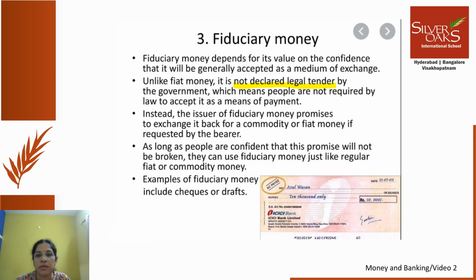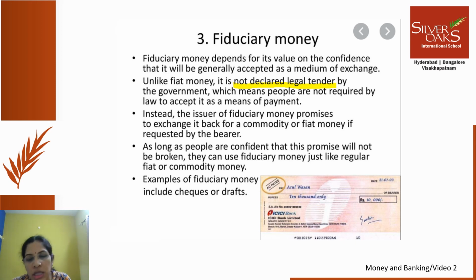It is perfectly acceptable. But if there is a good trust factor between payer and payee, this check can be used for a transaction. So such money is called fiduciary money. Instead, the issuer of fiduciary money promises to exchange it back for a commodity or fiat money if requested by the bearer. So if you are giving that check to somebody, the person who is giving the check can say that he can take it back if requested by the bearer. As long as people are confident that this promise will not be broken, they can use fiduciary money just like regular fiat or commodity money.